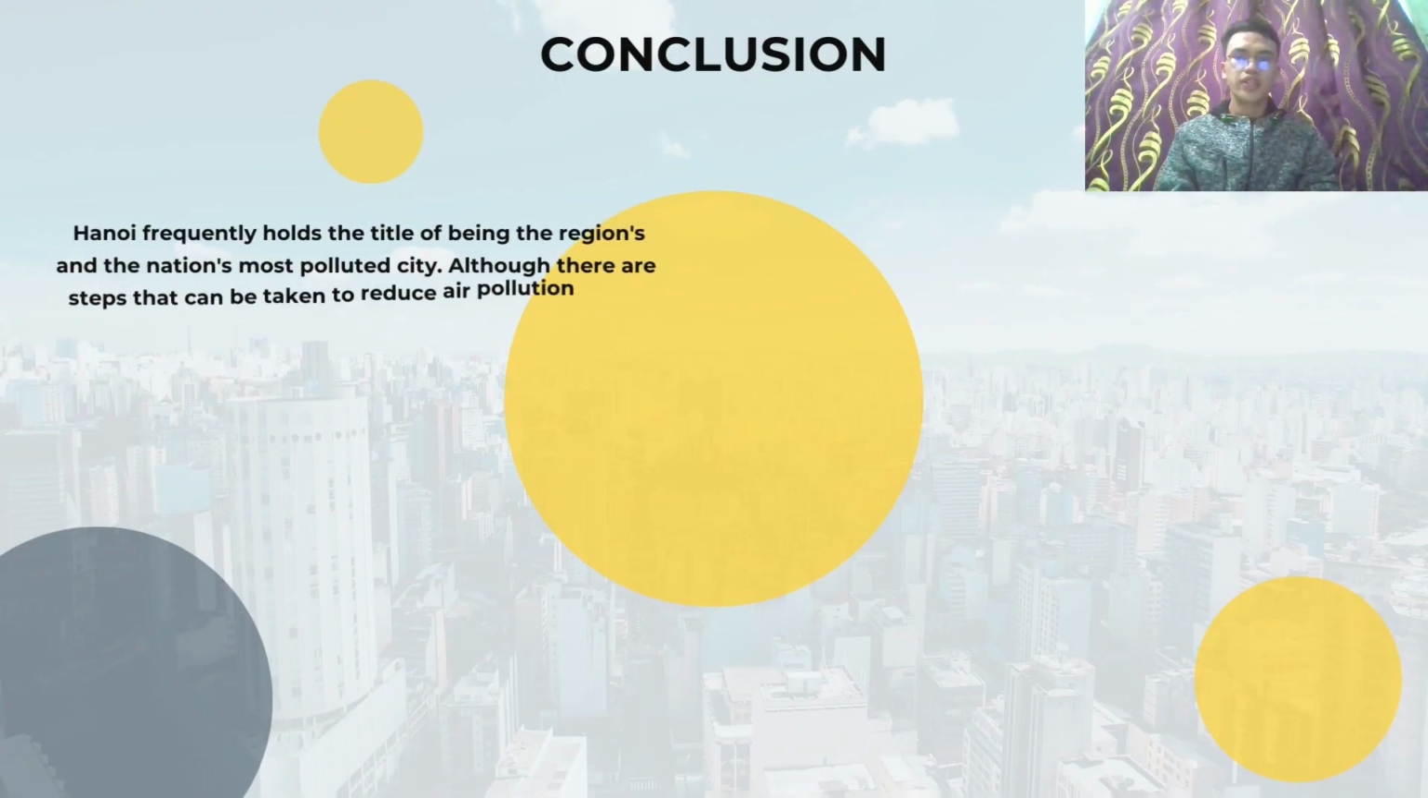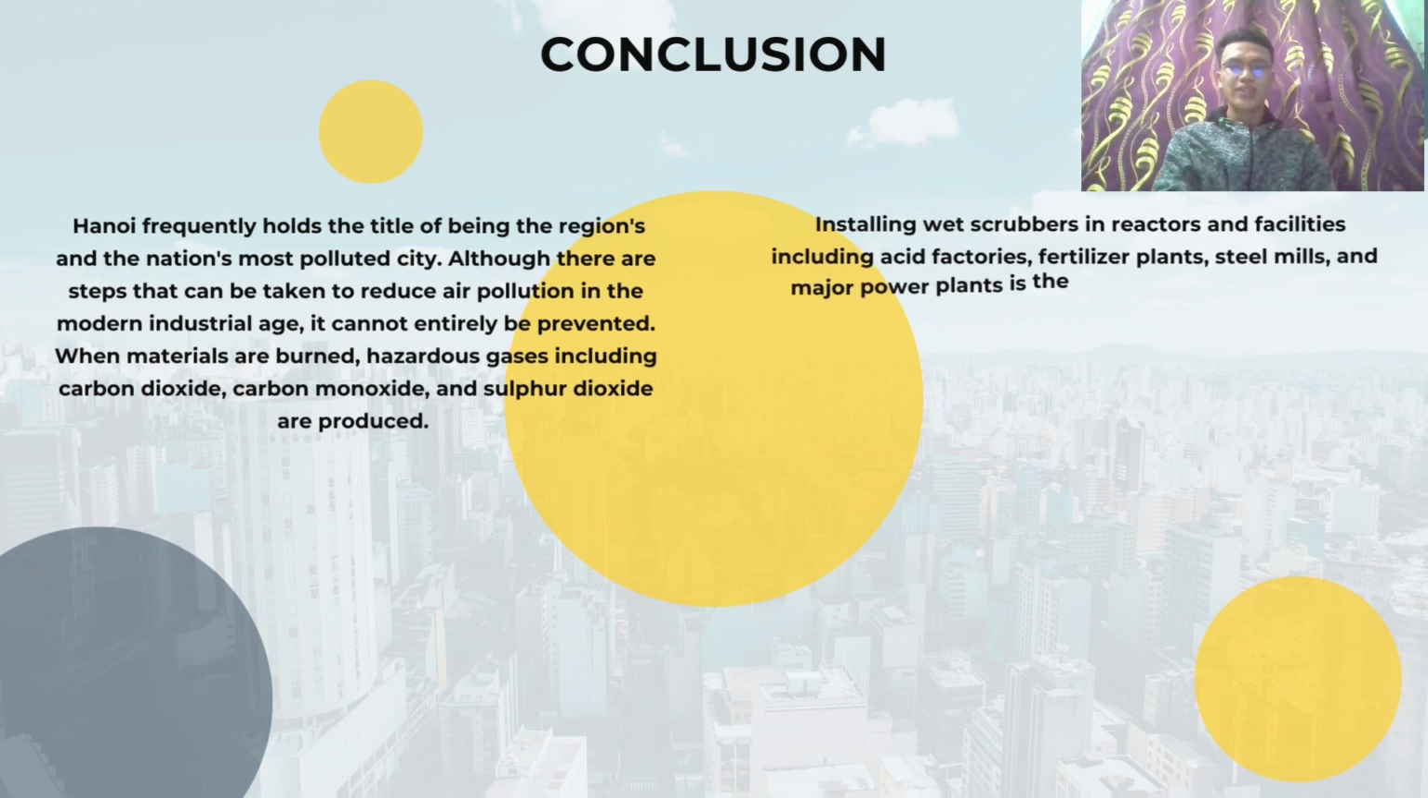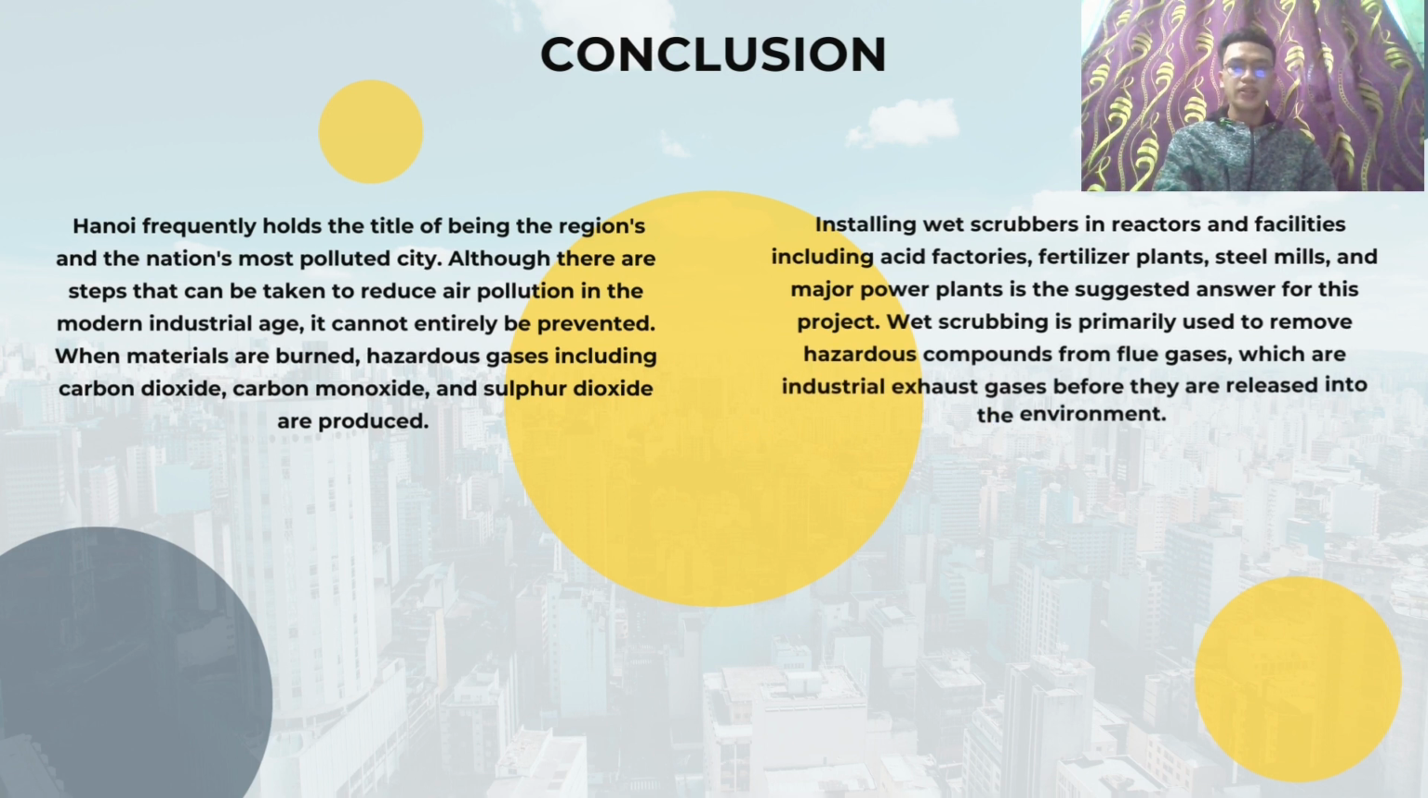Hanoi frequently holds the title of being one of the nation's most polluted cities, although there are steps that can be taken to reduce air pollution in the modern industrial age. It cannot entirely be reverted. When materials are burned, hazardous gases including carbon dioxide, carbon monoxide, and sulfur dioxide are produced. Installing wet scrubbers in reactors and facilities including acid factories, fertilizer plants, steel mills, and major power plants is the suggested answer for this project.